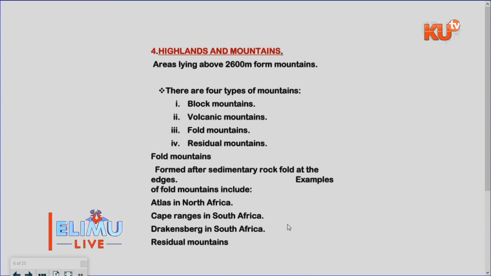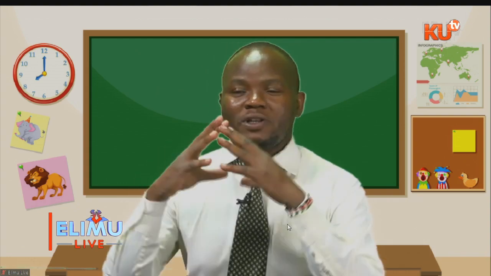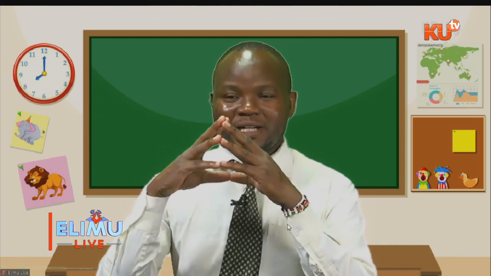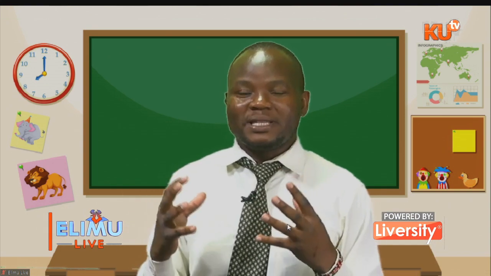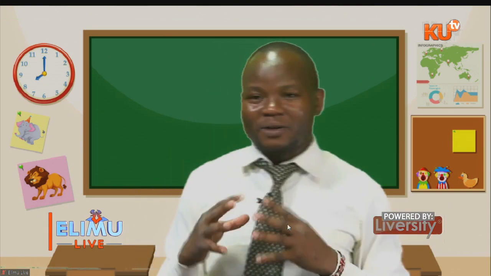Then we have the fold mountain. Let me explain deeper about this. Most of the fold mountains are found at the edges of the continents. And there are so many theories that explain the formation of the fold mountains.